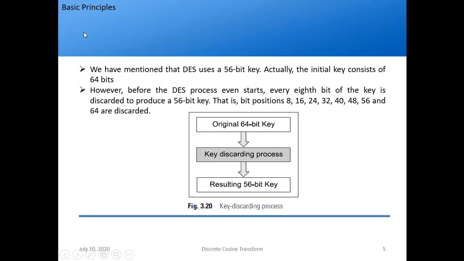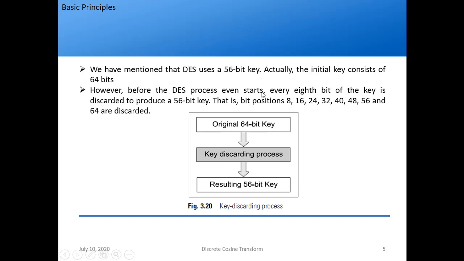So what are the basic principles underlying DES? We mentioned that DES uses a 56-bit key, but this is not the case if you speak truly. The initial key actually consists of 64 bits. So how is it converted to 56 bits then?